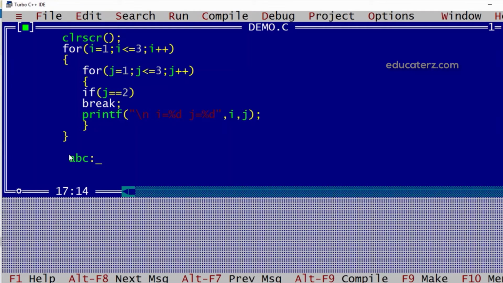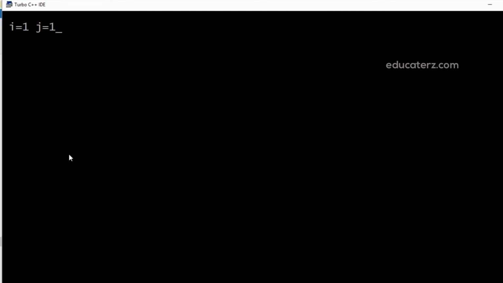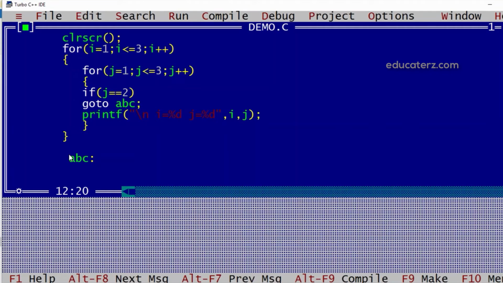So I can label here as ABC. It can be ABC, XYZ, anything, and then I'll say goto ABC. So in this case, it is coming out of both loops. As soon as j has become 2, it's not continuing with the next iteration of the outer loop as well. So in this scenario, again we can use goto. But it is suggested to avoid the use of goto, because it makes the application jump from here and there, which is difficult at the stage of debugging and maintenance. So it should be avoided.